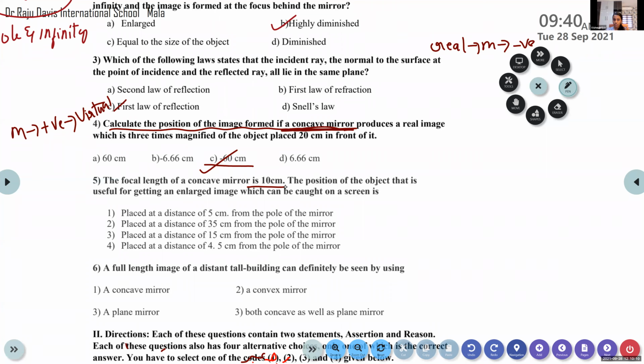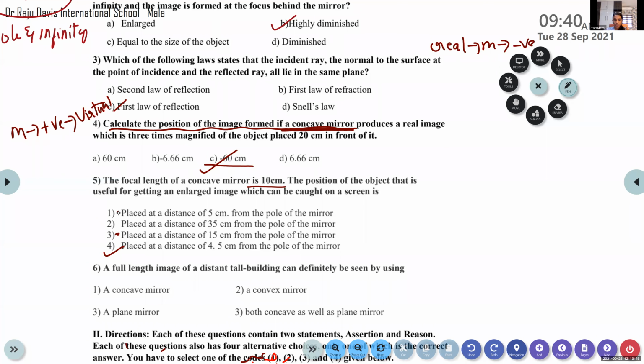Option 4. Okay, 4.5 is right. Is there any other option? Some of them go with option 3. Some of them go with option 1. But here the right answer is placed at a distance of 4.5 centimeter from the pole of the mirror. But why? I need the reason. I need the explanation. Why is it the answer?